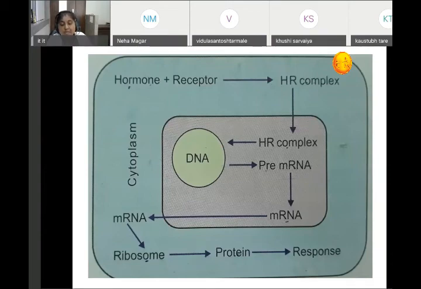Fourth is the mechanism of action of the hormone. By 3 mechanisms, the hormone may act on the system. Then an important one is the functions of that hormone. I'll give one example, growth hormone. Growth hormone increases the growth of the body. Physical growth, not mental. Physical growth.